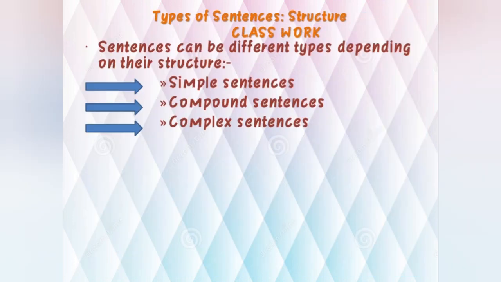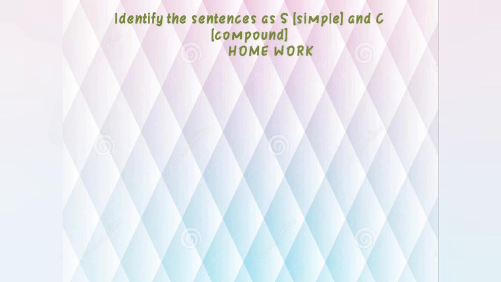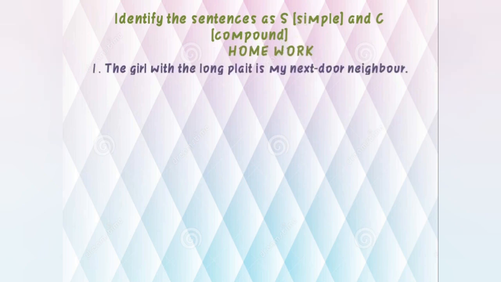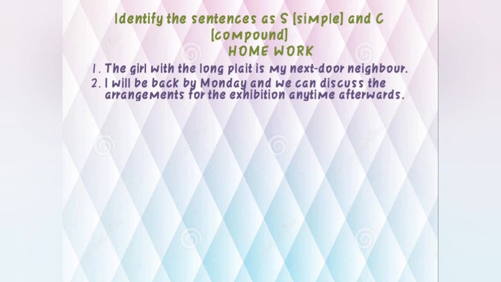First of all, sentences can be of different types depending on the structure. The first one is simple, the second is compound, the third is complex, and these are the definitions you have to write down in the classwork. Now this is your homework. In this you have to identify the sentences as S for simple and C for compound. Okay. The girl with the long plait is my next door neighbor. I will be back by Monday and we can discuss the arrangements for the exhibition anytime afterwards.